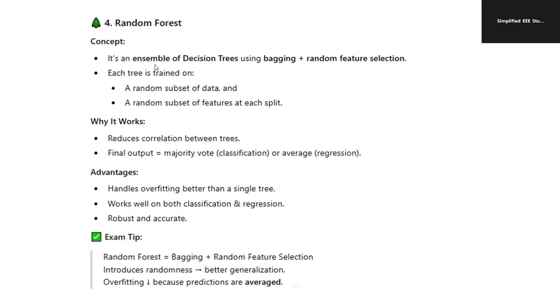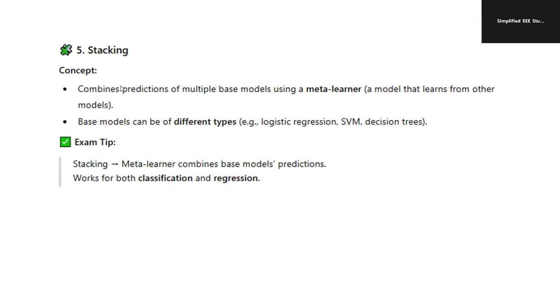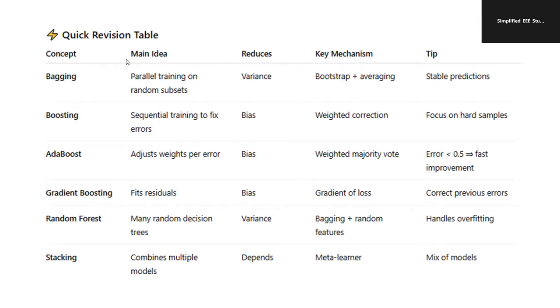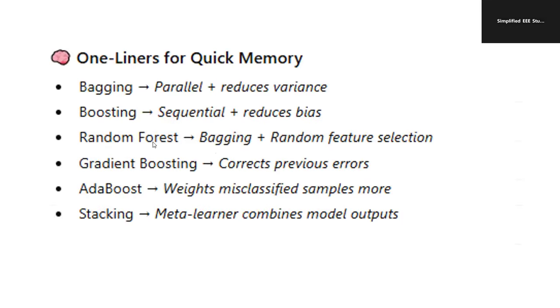Random forest is an ensemble of decision trees using bagging plus random feature selection. So study this exam tip: random forest equals bagging plus random feature selection. What is stacking? Stacking means a meta learner combines the base models' predictions. And the entire comparison is given in a table. Bagging reduces the variance, boosting reduces the bias, AdaBoost reduces the bias, gradient boosting reduces the bias, random forest reduces the variance, stacking reduces the dependencies. This point you have to remember.